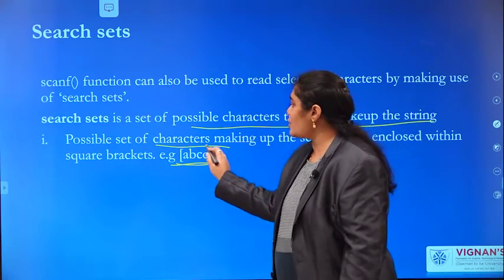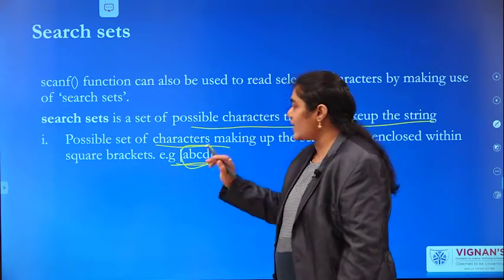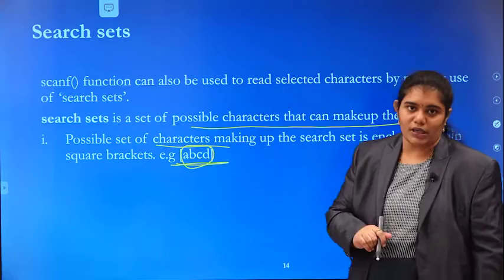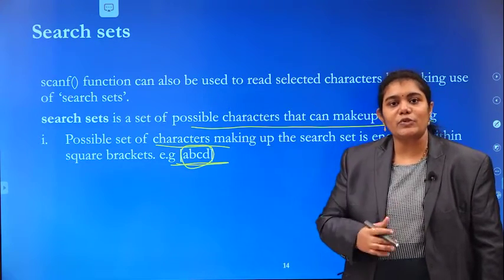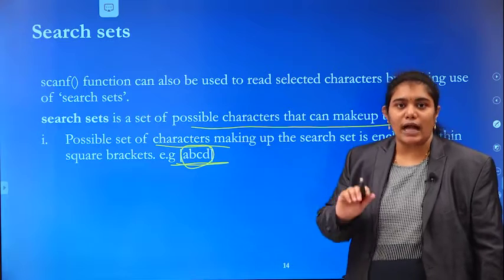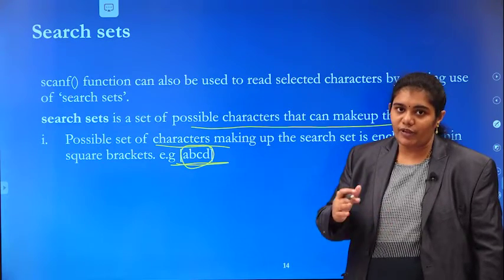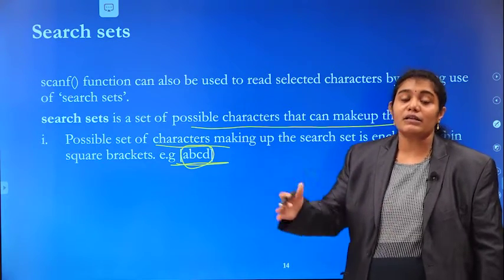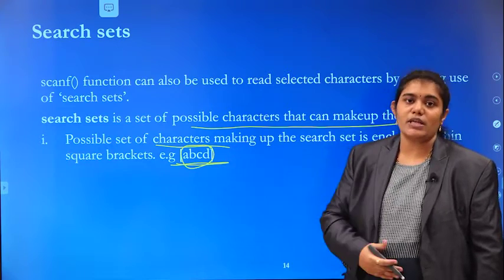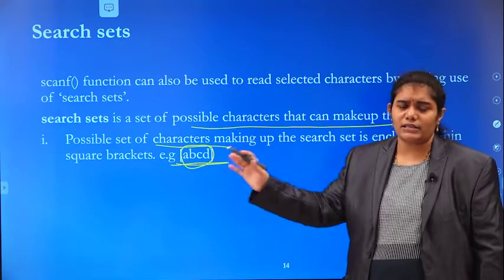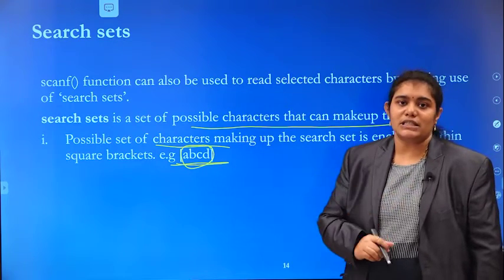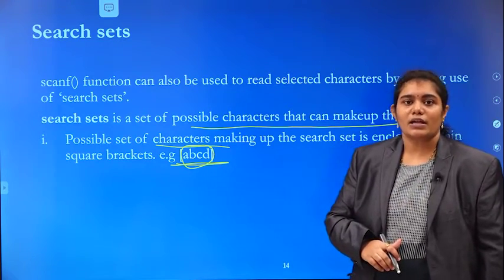So the user is allowed to enter his input using only those characters. Even if he tries to enter characters other than these, the input will not be considered.